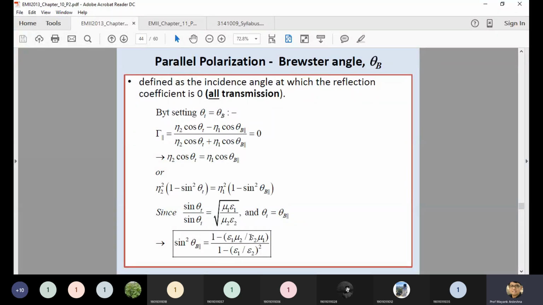So this equation is also derived in terms of the electrical as well as the magnetic properties. So sine square theta B is equal to 1 minus this whole equation, which is nothing but the Brewster angle at which your reflection tends to 0. Okay. So we always prefer the Brewster angle as the input angle, because at this angle your reflection tends to 0. It means maximum transmission will occur from medium 1 to medium 2.